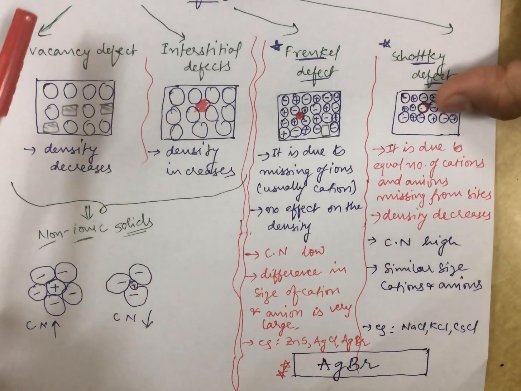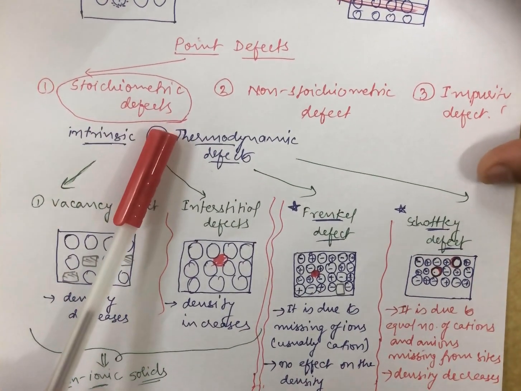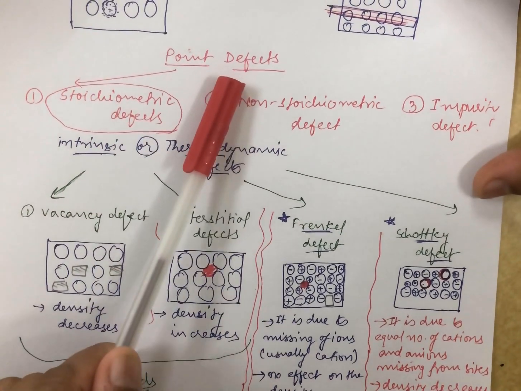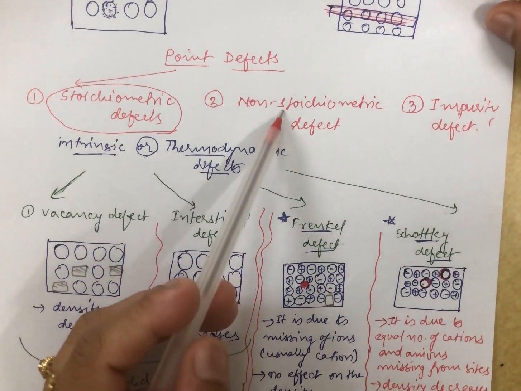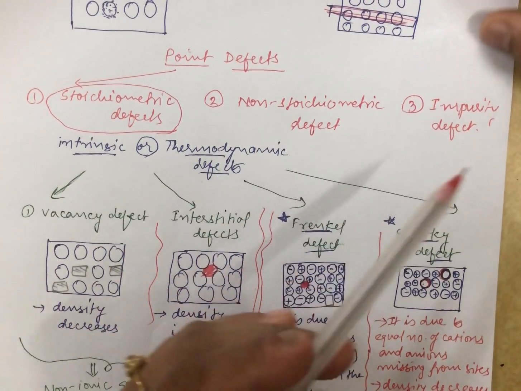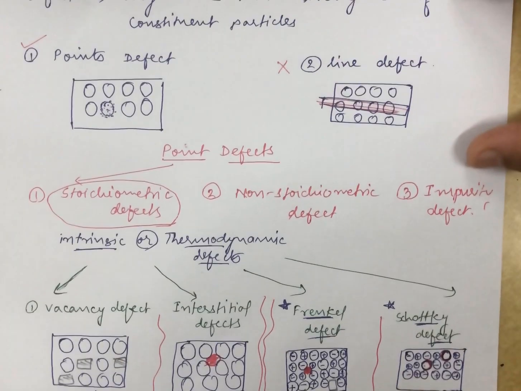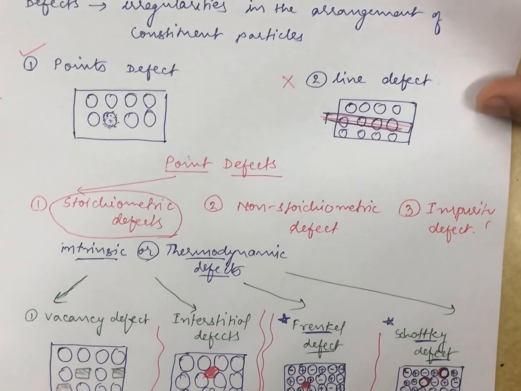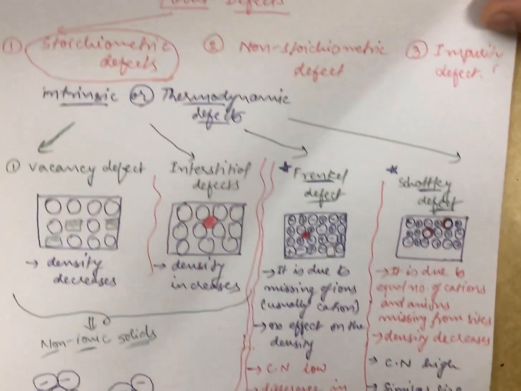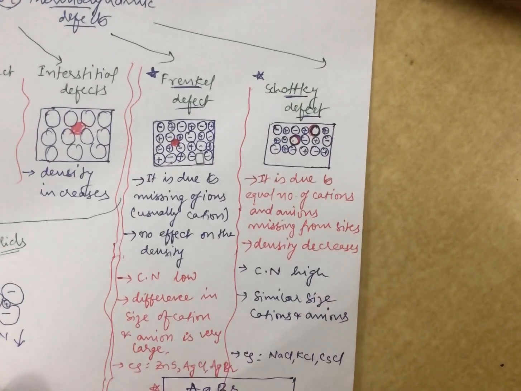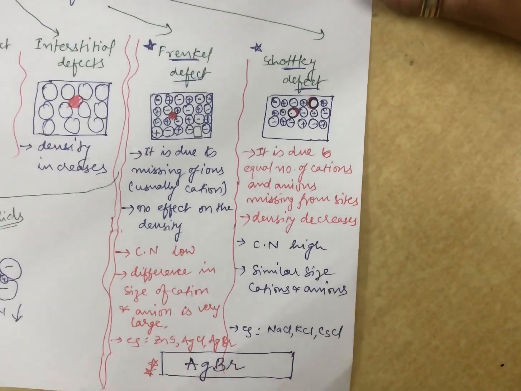So students, this was all about the Frankel and Schottky defects, the stoichiometric defects, which I was discussing under point defects. In my next video, I would like to discuss non-stoichiometric defects and the impurity defects. Hope you understood the topic of stoichiometric defects, which is very important from an exam point of view, especially this difference of Frankel and Schottky, which is asked in the exam.